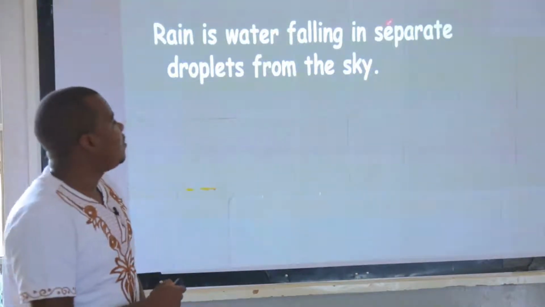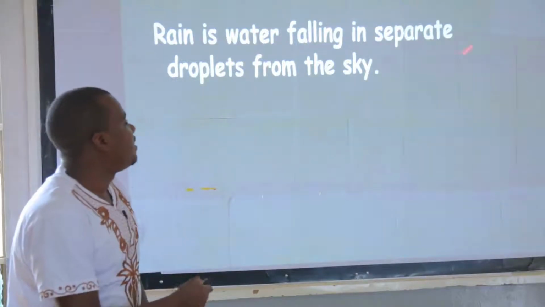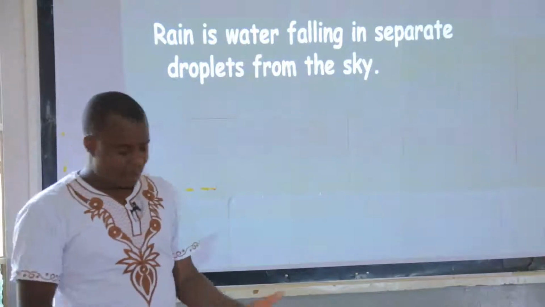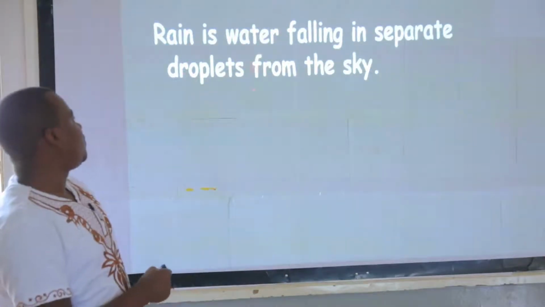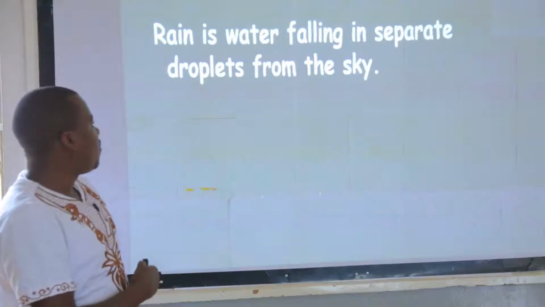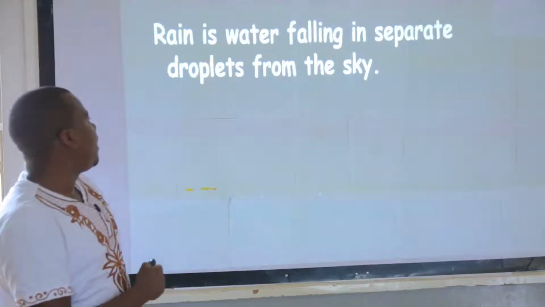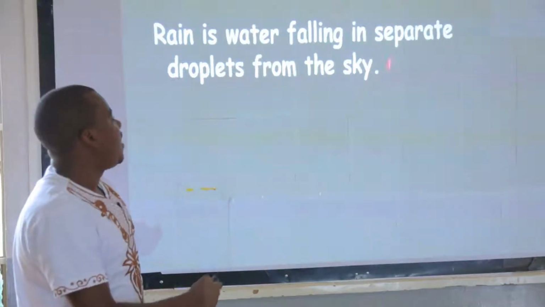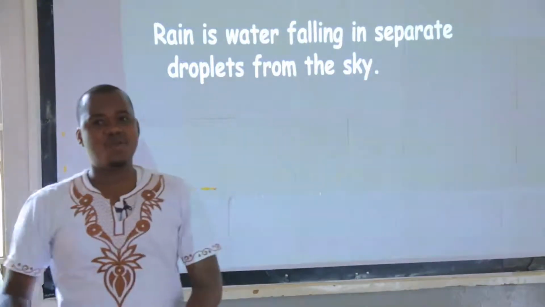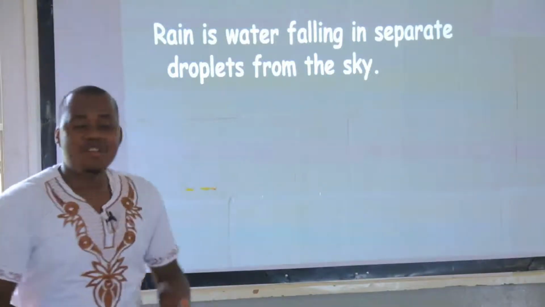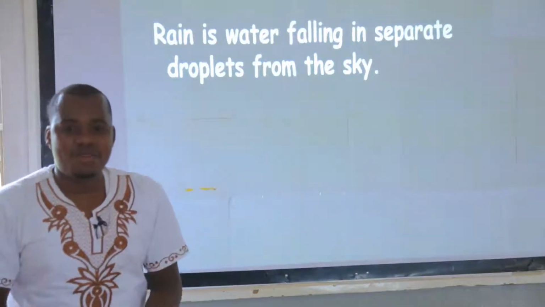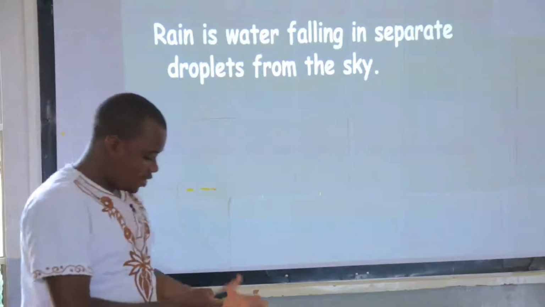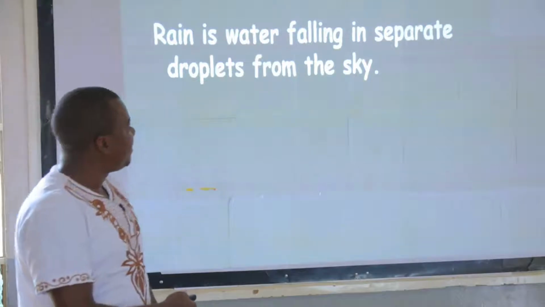Can we children spell separate? S-E-P-A-R-A-T-E. Separate. Then can we spell the word droplets very fast? D-R-O-P-L-E-T-S. Droplets. And sky? S-K-Y. Sky. So what is rain? Rain is water falling in separate droplets from the sky.